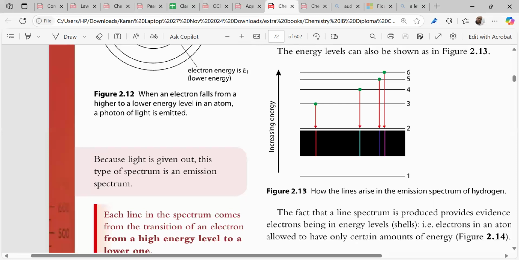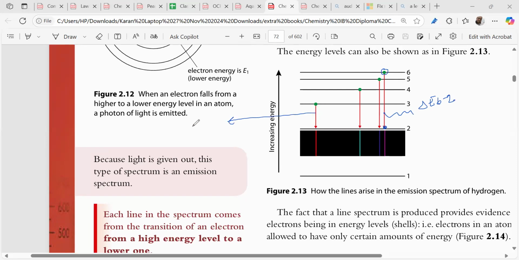First thing is that, suppose my electron is in the 6th energy level, it's coming down to the 2nd energy level, right? So how much energy will it release? Delta E, 6 to 2. Now if it is coming from 3 to 2, how much energy will it release? Delta E, 3 to 2. Understood? 3 minus 2.